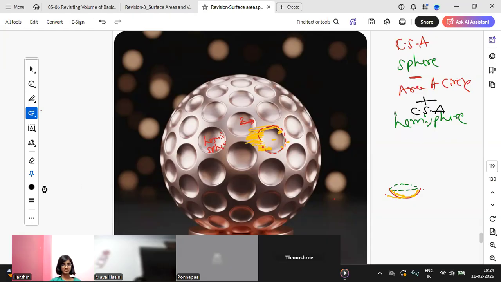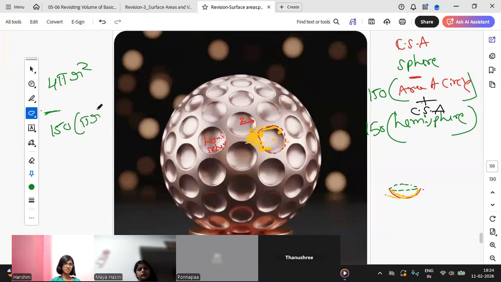But is it one punch? No. How many are there, beta? There are 150 holes I need to make and 150 hemispheres are there. So your final formula will zero down to CSA of a sphere, which is nothing but 4 pi r square, minus 150 times area of a circle, 150 pi r square, plus 150 times CSA of a hemisphere, that will be 2 pi r square.